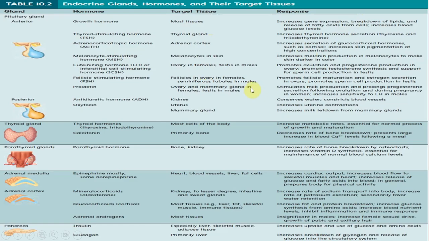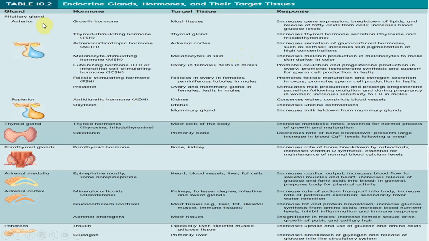For example, before going into the details and before moving step by step, they may ask you in your MCQ which of the following hormones are produced by the posterior pituitary gland, right? So we know that there are only two, antidiuretic hormone or oxytocin. They may also ask you what is the other name of antidiuretic hormone or ADH, it's vasopressin. So these are the kind of questions, although these are pretty simple. What are more challenging are the clinical scenarios, but this is how they show up.